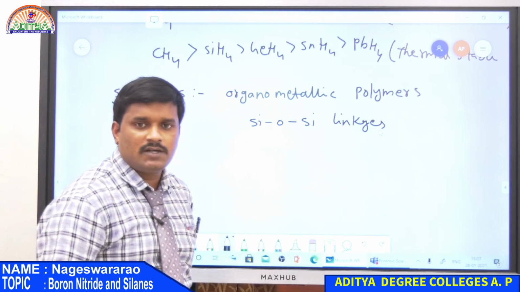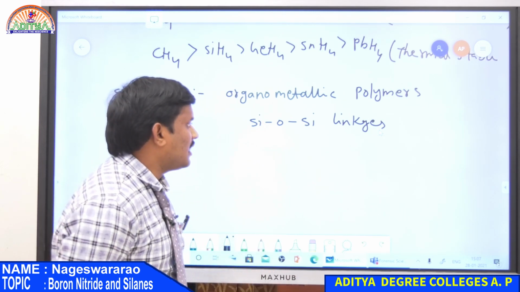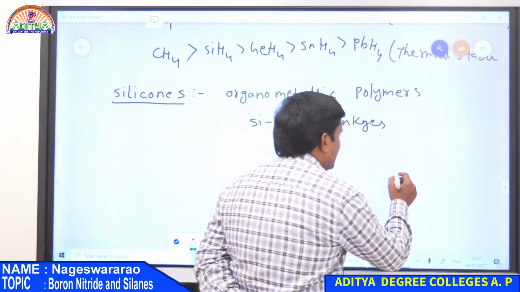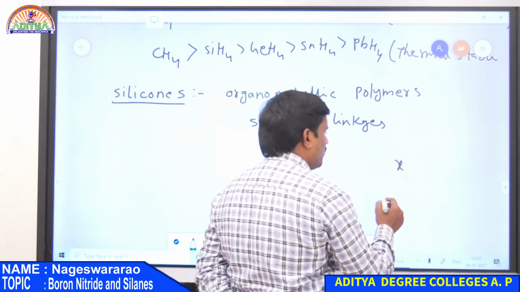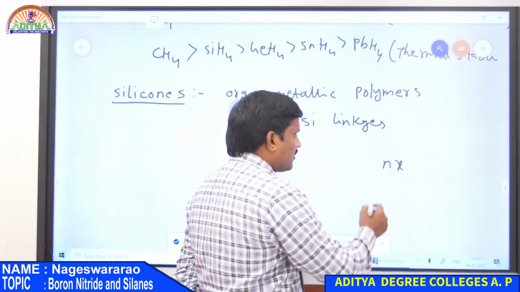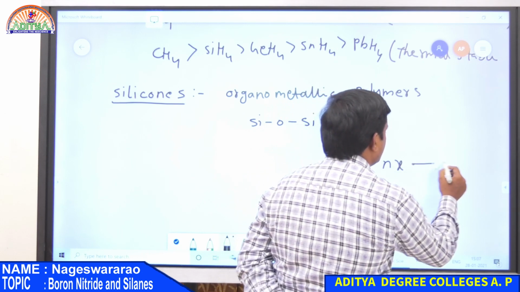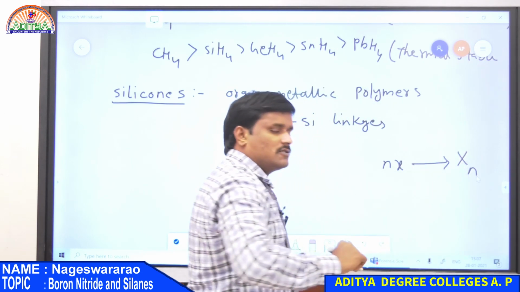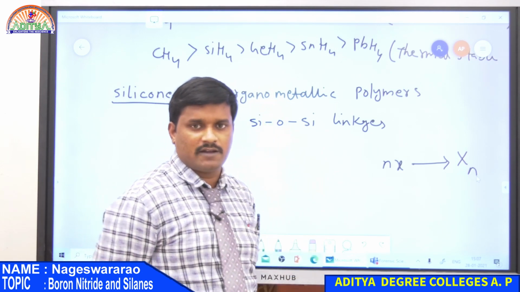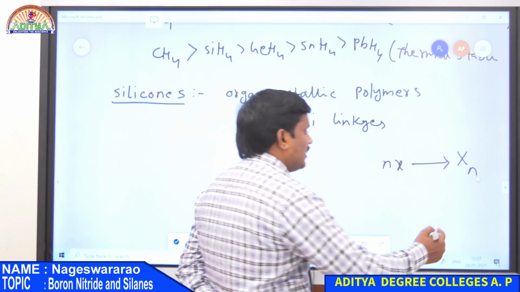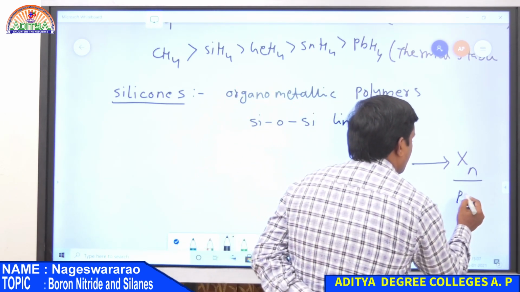So what is a polymer? A polymer is nothing but a combination of n number of monomers. Suppose X is a small compound, whenever n number of X, that is n number of monomers, combine with each other to form a large molecule having high molecular weight, that is capital X n times, then this is known as a polymer.